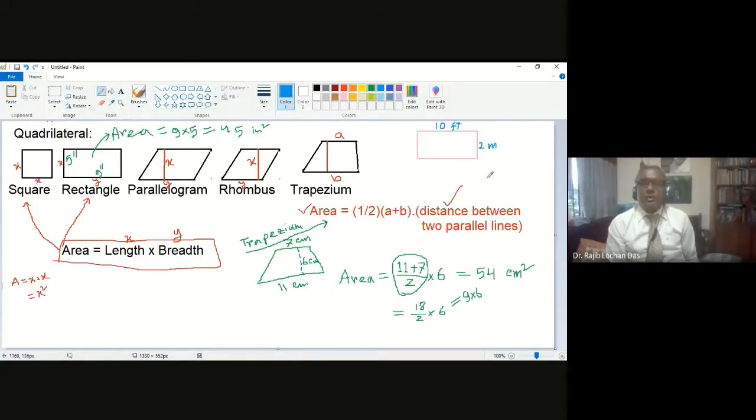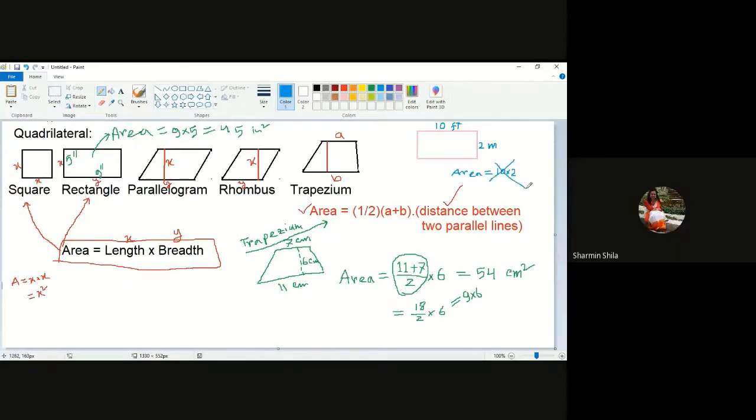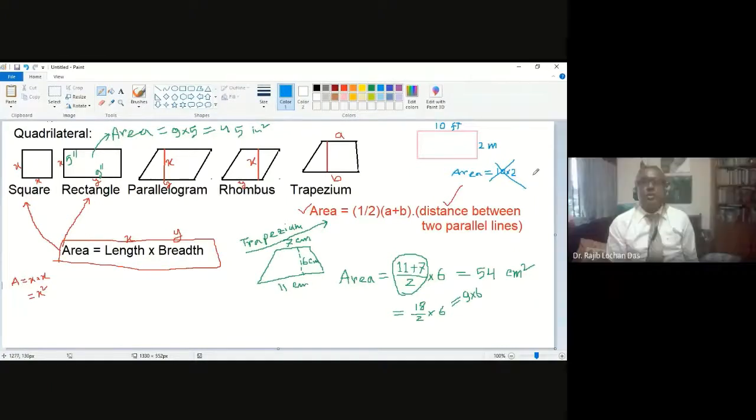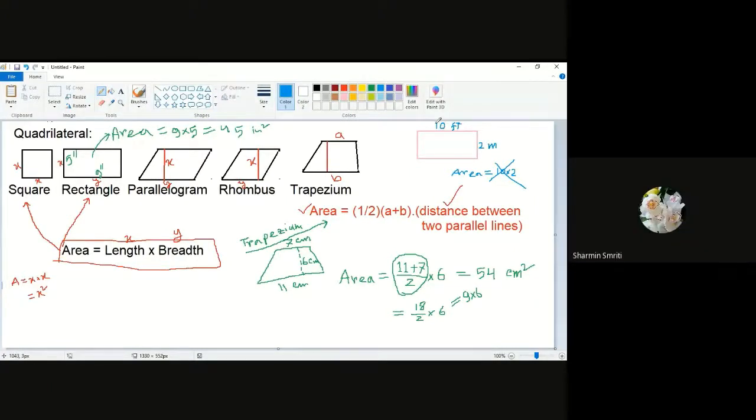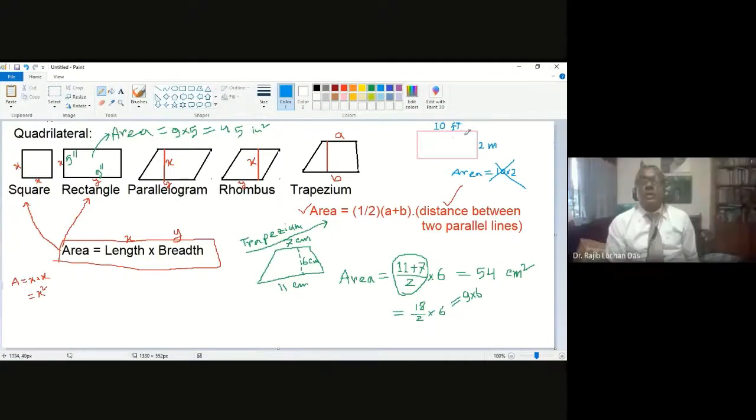Then can you write area will be 10 into 2? No. You understand my point? This is wrong, because 10 is in feet and 2 is in meter. We need to convert: you will make this foot, or you will make this meter. The same unit has to be used. Then you find the area.